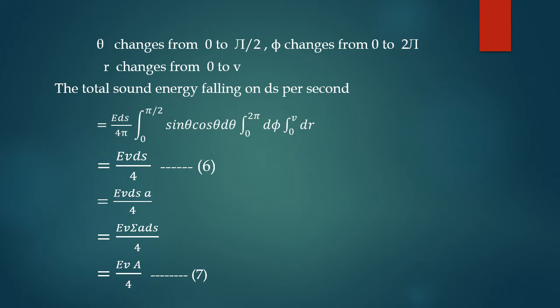That is equal to E v capital A divided by 4. Put this as equation number 7, where capital A equal to summation A ds is the total absorption of sound by all the surfaces inside the hall on which sound energy is incident.